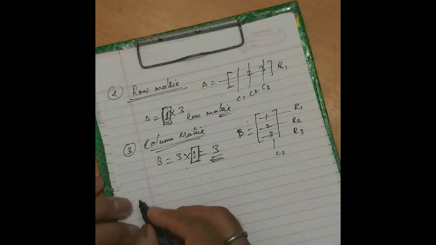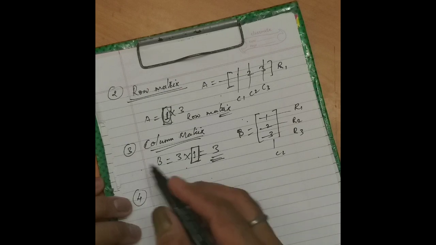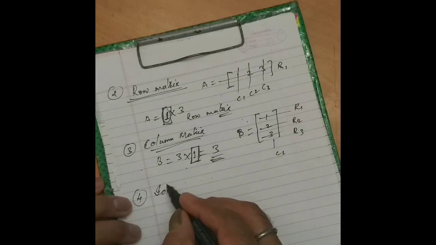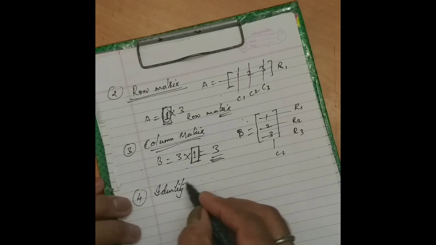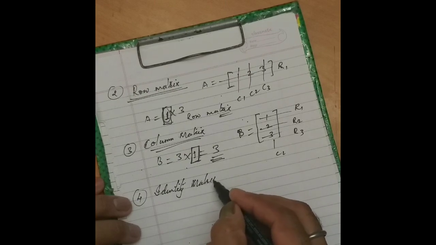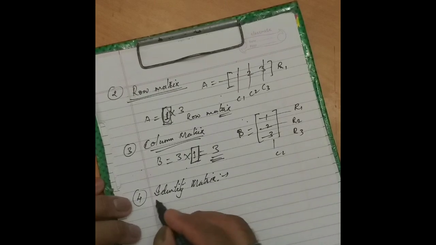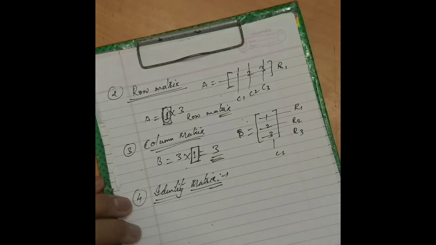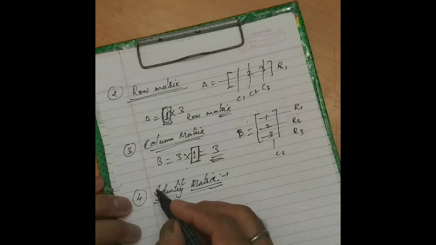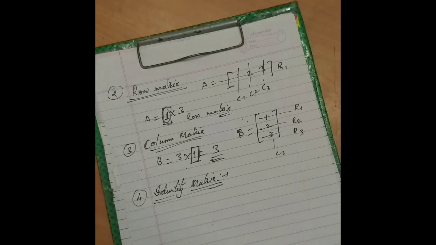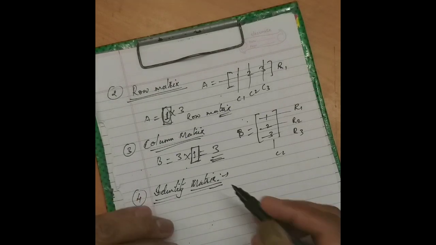Now the next one, which is very important among all these, is the identity matrix. Many times in JEE and other technical examinations, this question has been asked in MCQs. What is an identity matrix? Sometimes it is confusing if you are not clear about it.